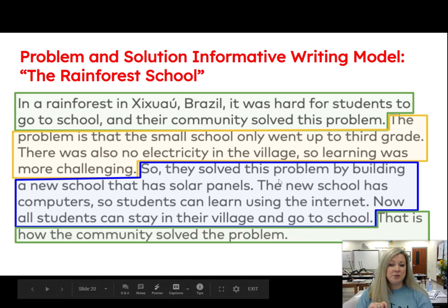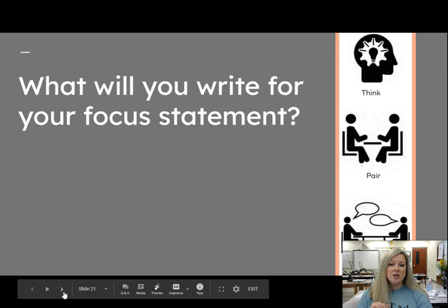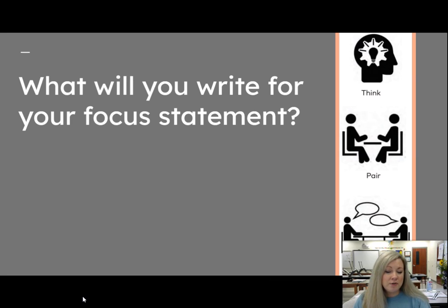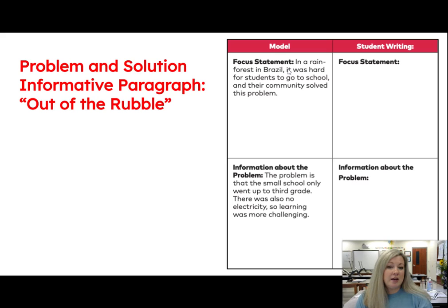The problem is that the small school only went up to 3rd grade. There was no electricity in the village, so learning was more challenging. Okay, we've introduced the problem and we briefly told about the problem. Okay, so let's think about what you will write for your focus statement. And you are writing an informational piece about the problem in Port-au-Prince, Haiti. Okay, so let's look at the model from the story of Brazil.